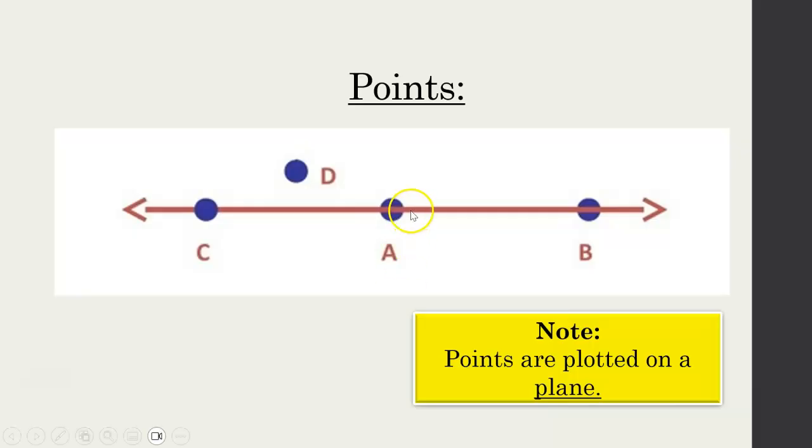So then points. What do I mean by points? Well, points are plotted on a plane. So in this case, let's say on the screen, this is a plane. It's flat. It's 2D. So I'm just plotting points. I can plot going up here, here, here, here, here. Now, obviously, I can't do 3D. That's a different definition. But in our case, we'll be talking about points in 2D. So on a screen, let's say, or a flat sheet of paper.